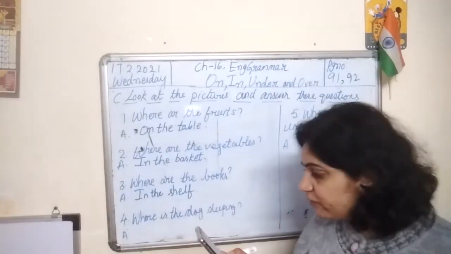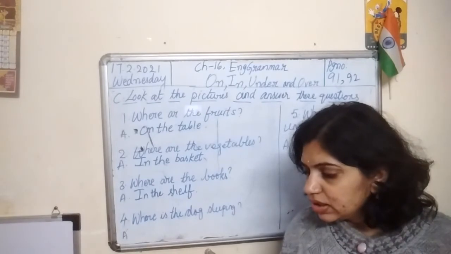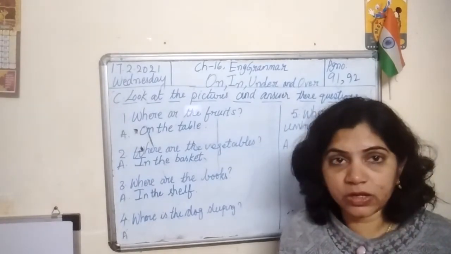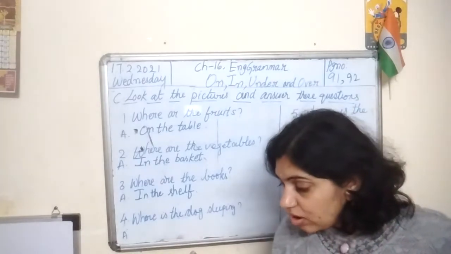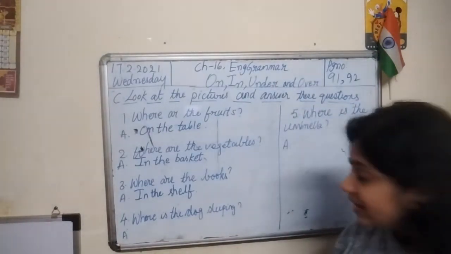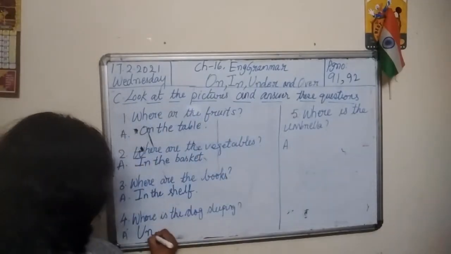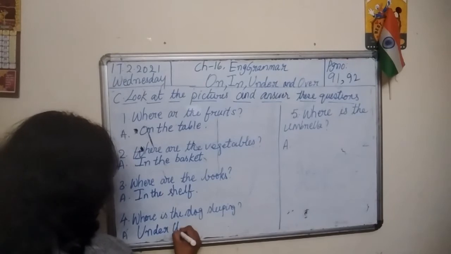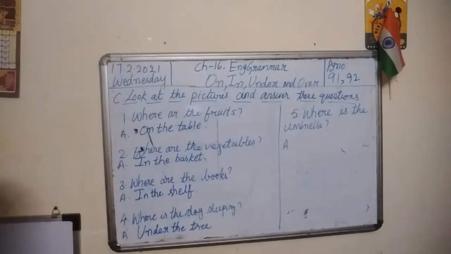Fourth one. Where is the dog sleeping? Look at the picture. Under the tree. The dog is sleeping under the tree. So just write under the tree. Where is the dog sleeping? Under the tree.